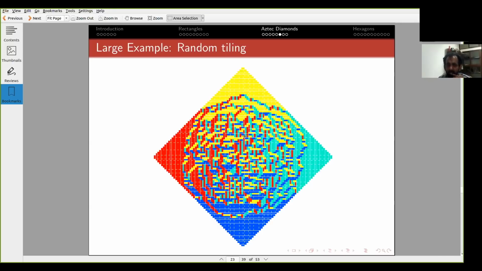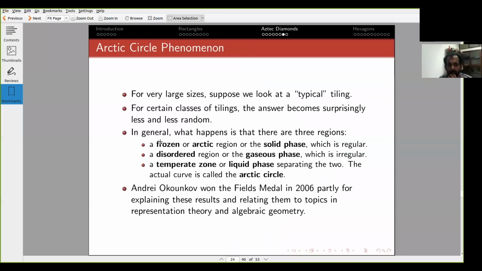And then there is the temperate region, which is much more disordered. And there is an Arctic Circle, just like on the Earth, which separates the two. So this is called the Arctic Circle phenomenon. There are three regions, and an Arctic Circle separates them.